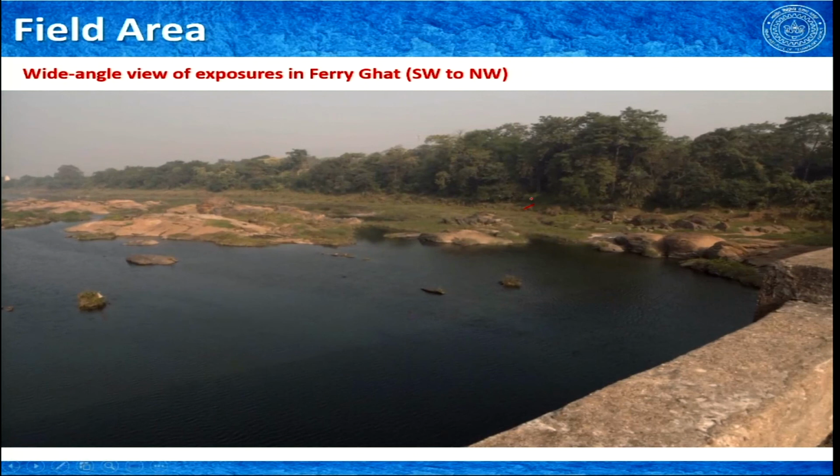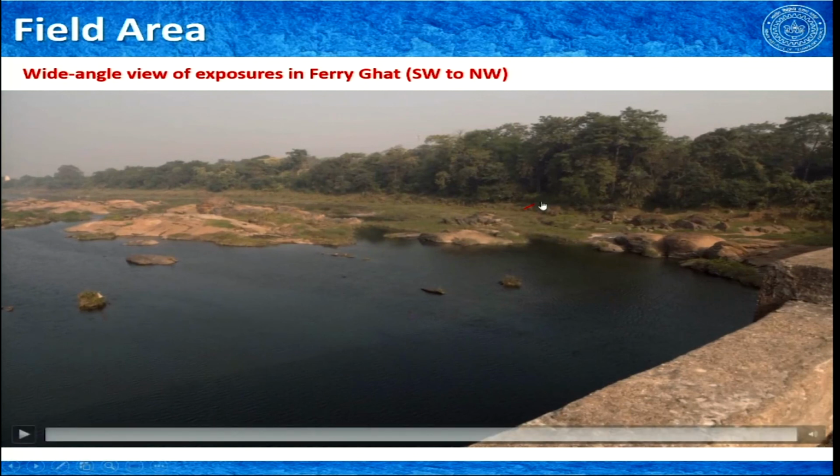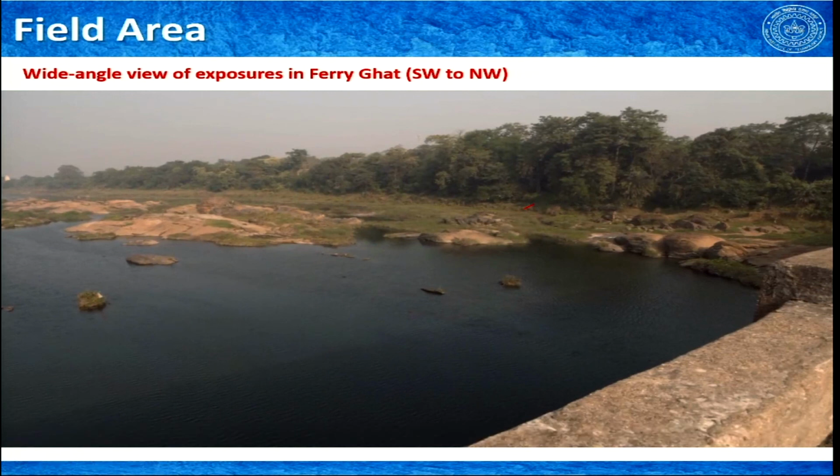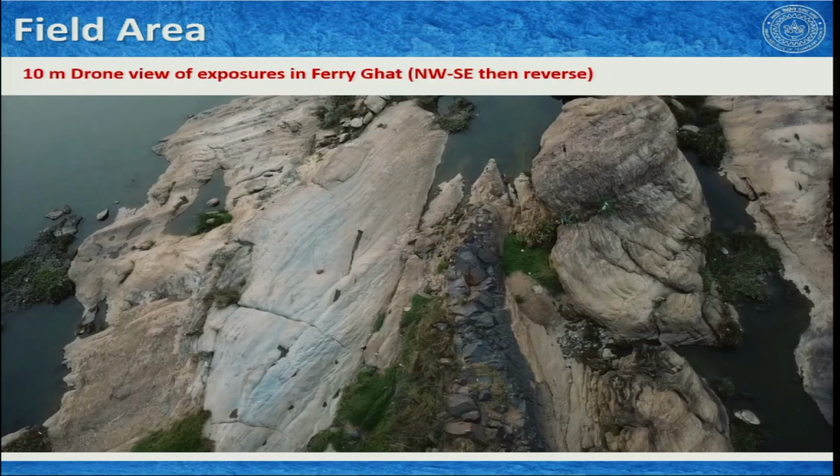Okay. So, we had the view from one side, and now we are going to see 2 different drone views. We flew the drone from this side along this at 2 different elevations. Let us have a look at the first one. Here we were at the northwest side, that means at the distant side away from the bridge. We are coming towards the bridge and then again we make a reverse direction. Let us have a look.